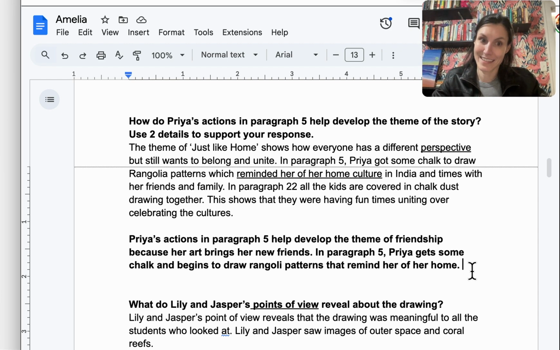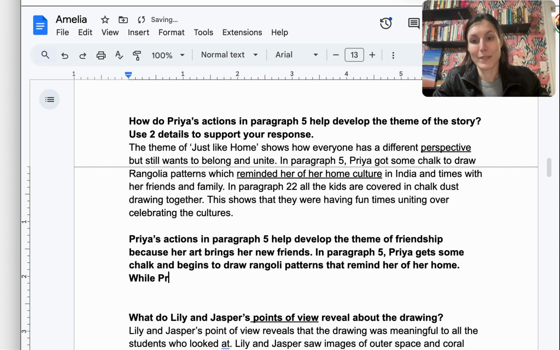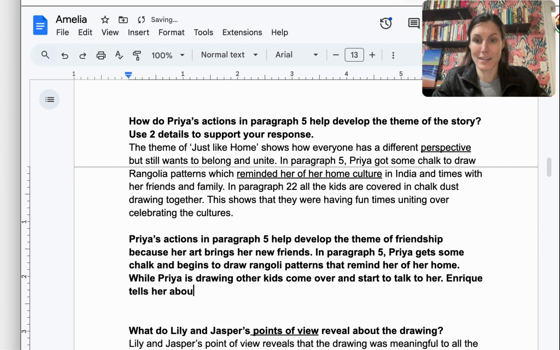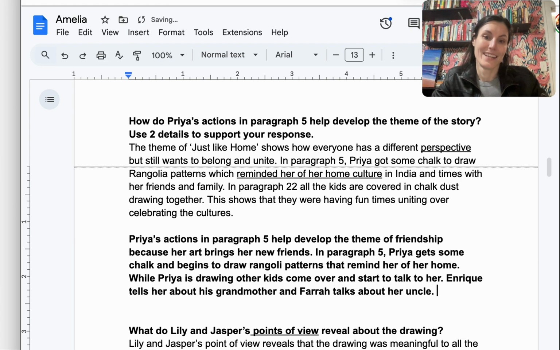So here we could say, while Priya is drawing, other kids come over and start to talk to her. And we could even say, Enrique tells her about his grandmother, and Farah talks about her uncle. We could say this is sharing experiences.